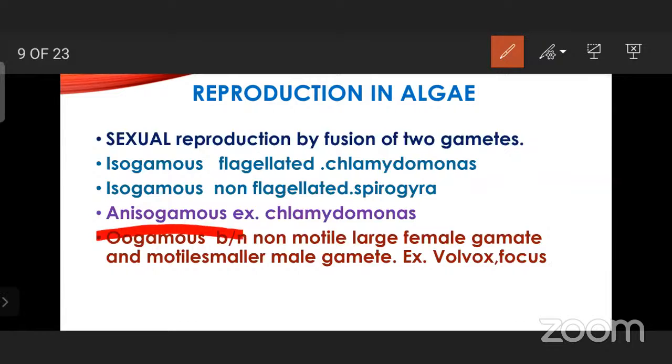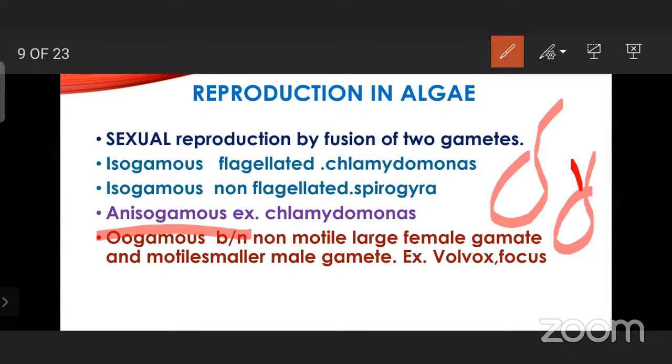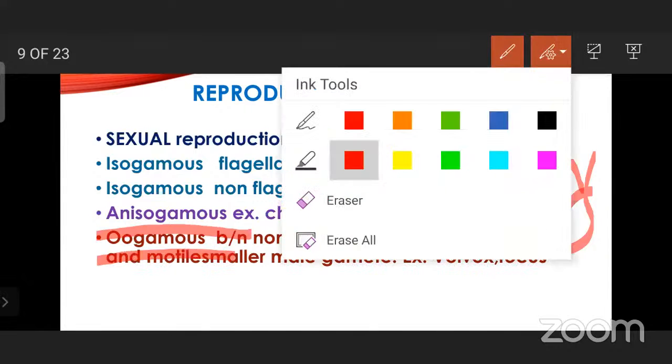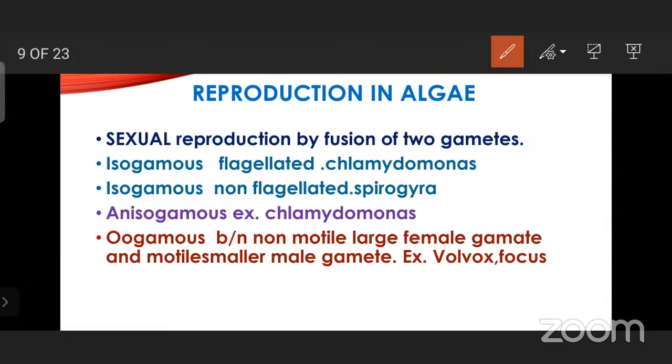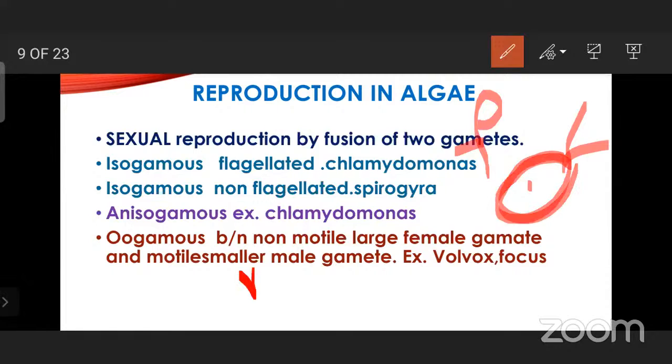Next, anisogametes means the gametes are not of the same size or same components, for example Chlamydomonas. Oogametes is also there. Oogametes means the female gamete is large and non-motile, not moving, and the male gamete is motile and movable.